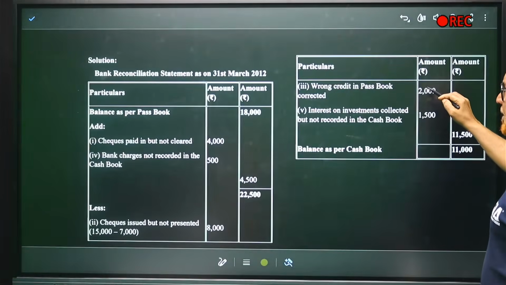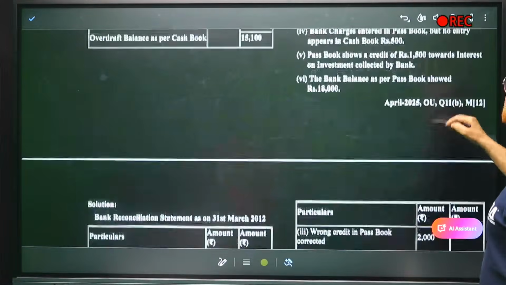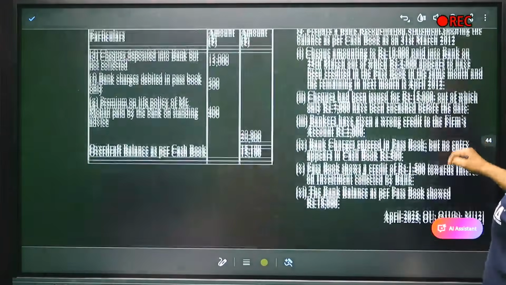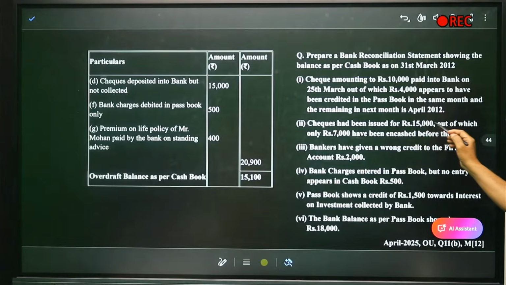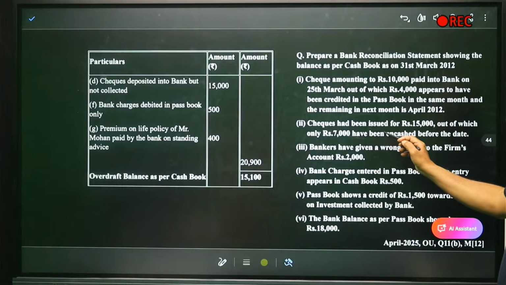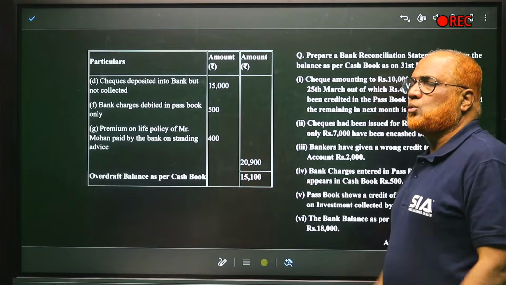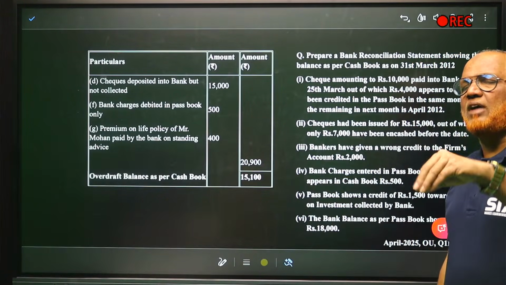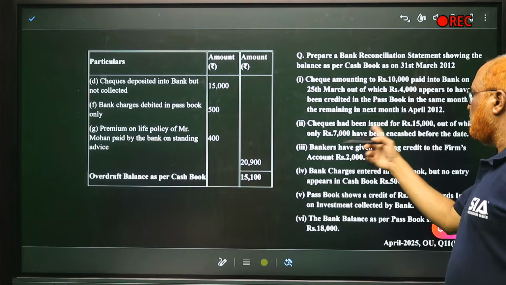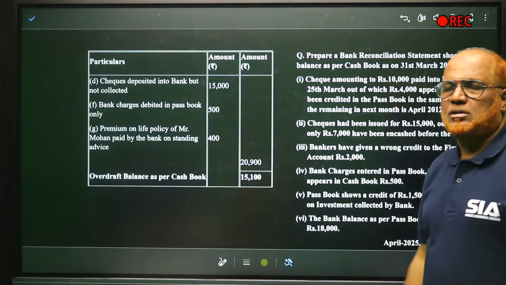So checks paid but not cleared, 6,000. The next one is checks had been issued for 15,000, out of which 7,000 only has been encashed. 15,000 के checks issue करे, out of which 7,000 have been encashed. So 15 minus 7, 8,000.